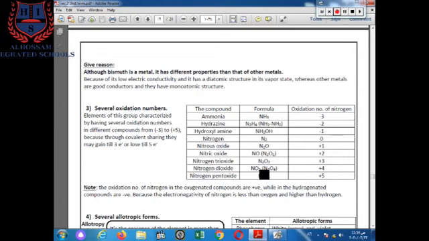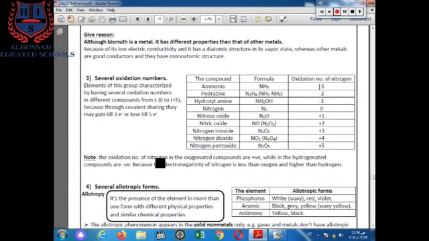In nitrogen dioxide, NO2, O has -2, and -2 times 2 equals -4, so nitrogen must be equal to +4. In nitrogen pentoxide, we will find that nitrogen has +5. So nitrogen has several oxidation numbers in many compounds, and this is the characteristic of the valencies or oxidation numbers of this group.